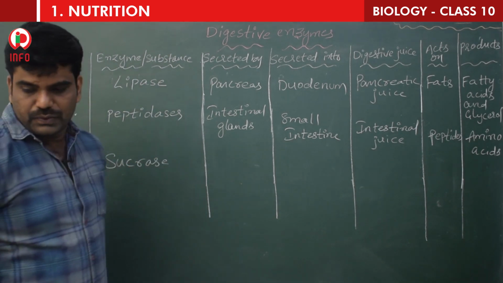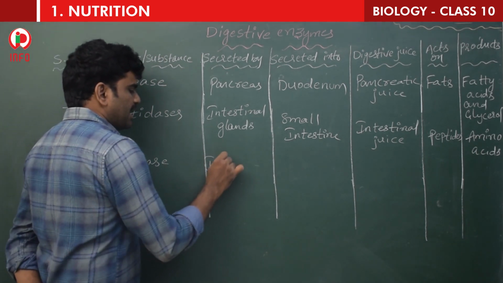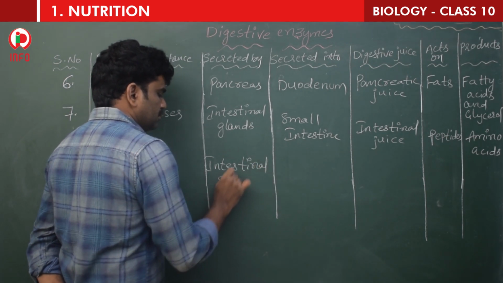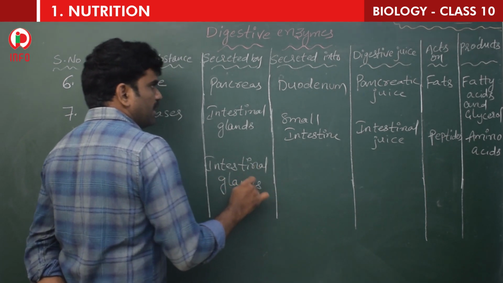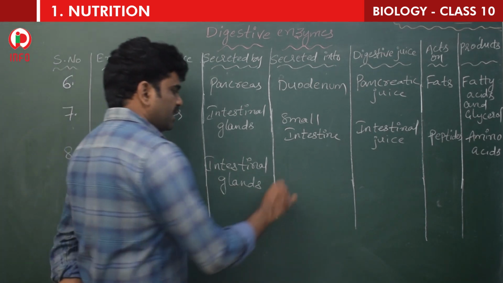The 8th one is sucrase, secreted by intestinal glands into the small intestine.